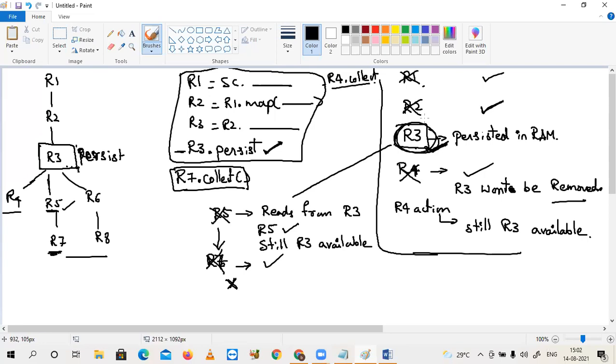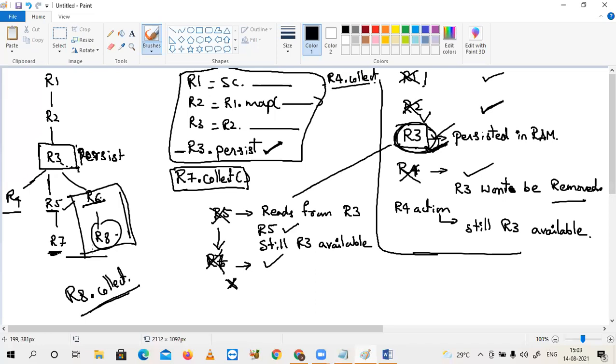This will be helpful next time if you say R8 dot collect. Now the input for R8 is R6. For R6 the input is R3, but R3 is already available. Instead of starting the journey from the beginning, it will start from R6 onwards because R3 is already available in the RAM.